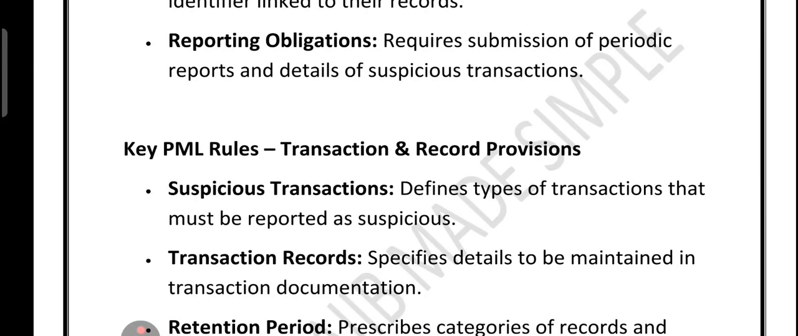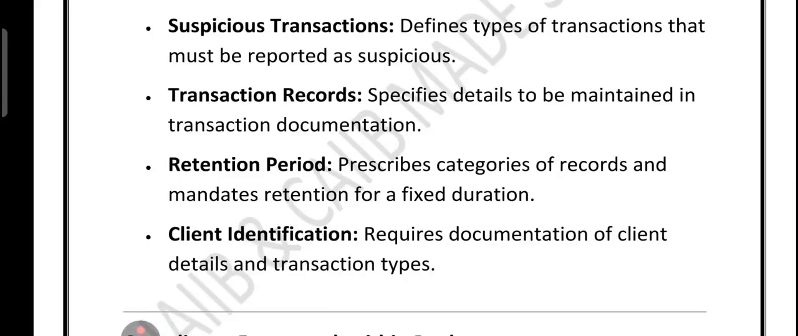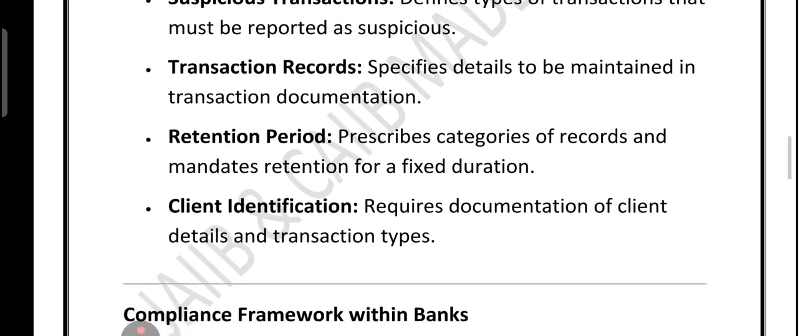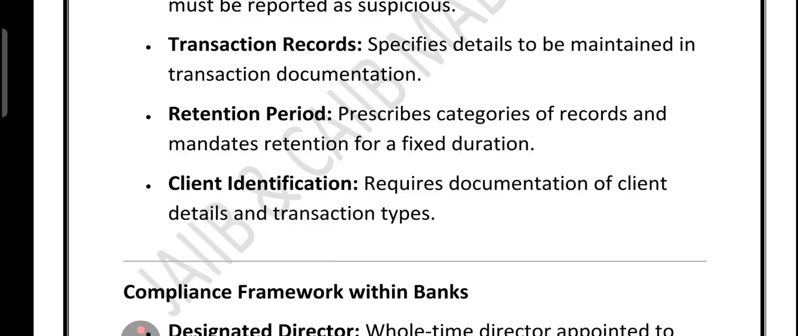Now friends, let's move further. Let's talk about some important rules under the Prevention of Money Laundering Act. Suspicious transaction: banks must report suspicious transactions, any activity that might look unusual or risky. Second thing is that banks are required to keep detailed records of all transactions. So in terms of client identification, that is a must. Proper documents have to be maintained for every customer and transaction type.